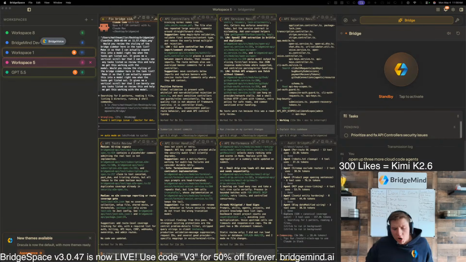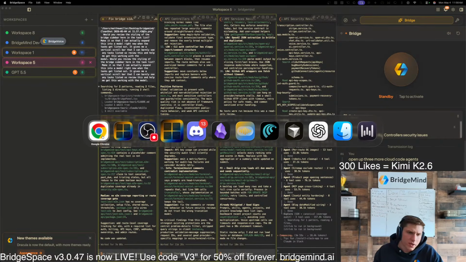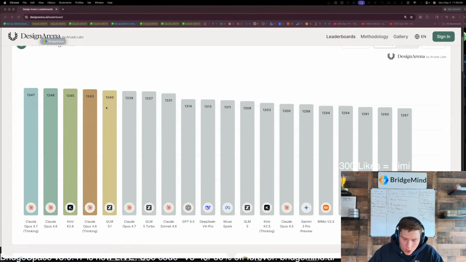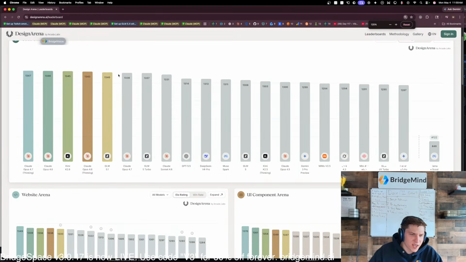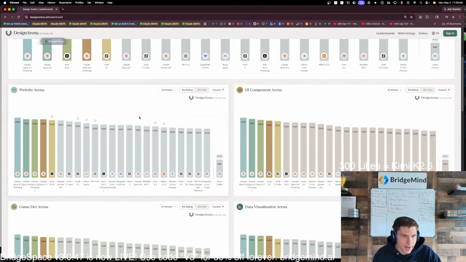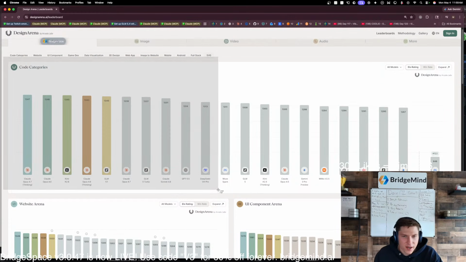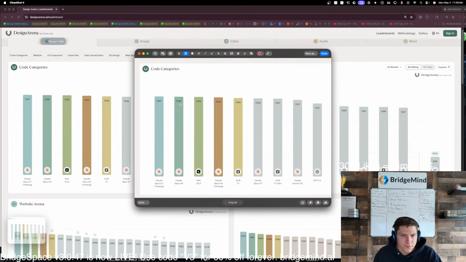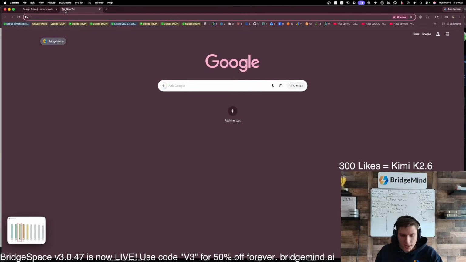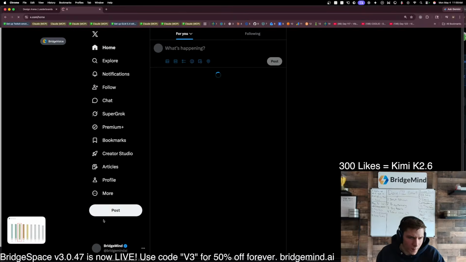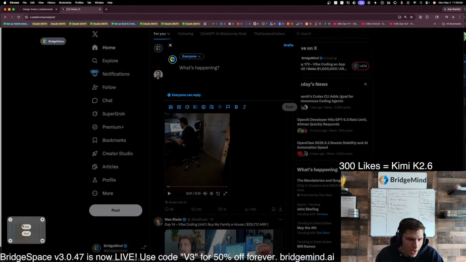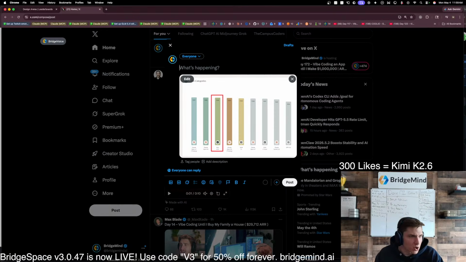And basically what we're going to do is test out the UI capabilities of it. Because, yeah, I mean, it is insane. If you look at the chart here, Kimi K 2.6 on Design Arena is insane. Look at this. So across all categories here on Design Arena, I mean, this is insane. GPT 5.5 is moving up a little bit, if you guys look at this. But Kimi K 2.6, I'm very impressed by it. Let's actually make an X post about this real quick. I think people should know about this because we're about to try it out on stream here. Kimi K 2.6 performs very, very well in design.